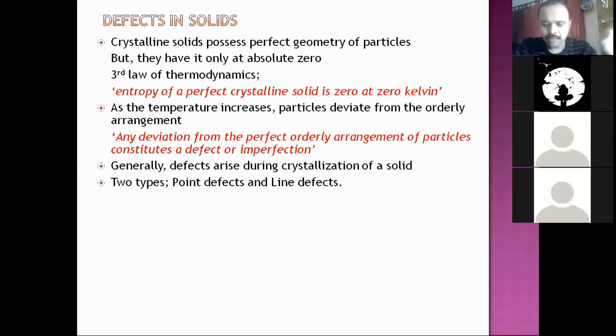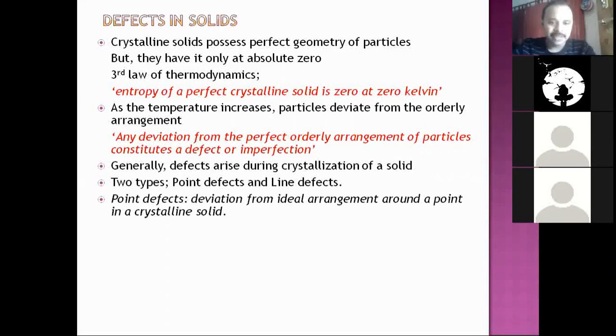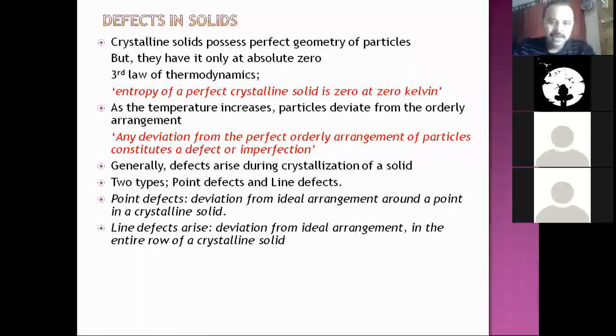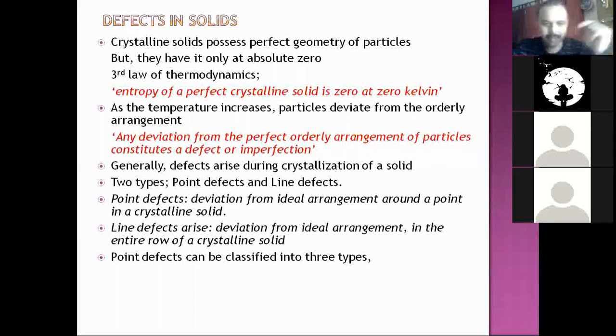A deviation from ideal arrangement around a point in a crystalline solid is a point defect, while deviation from ideal arrangement in an entire row of a crystalline solid is a line defect. Now we'll study the different types of point defects.